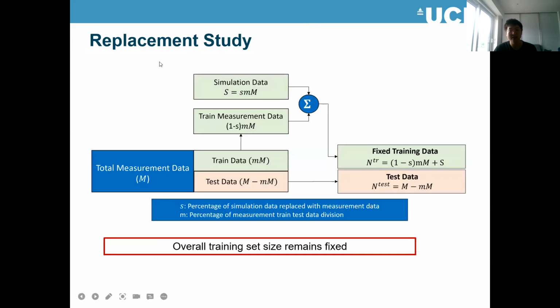And this is the second scheme, the replacement study. We fix the number of training data. In some cases, we get some bad samples in our measured data, or, say, we have 6 activities but for some activities we only have very limited samples, which makes the whole data set unbalanced. So we can replace those parts with simulated data. The overall size of the training set is fixed, but some measured data is replaced with simulated data. This is the replacement study.